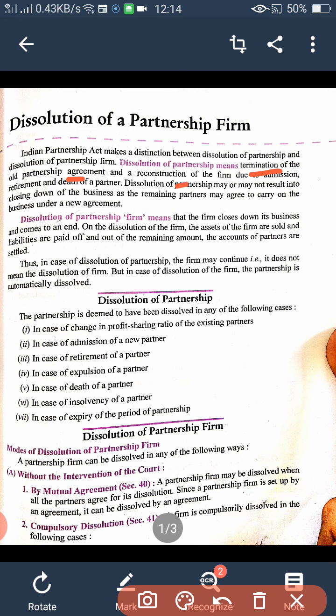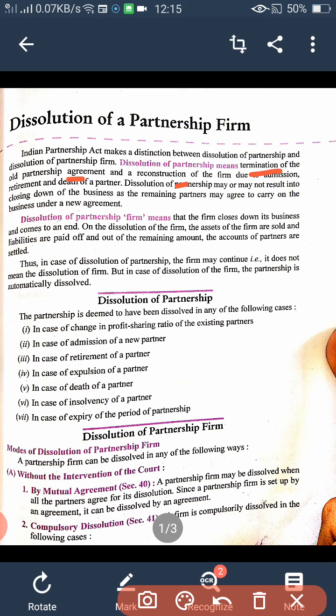As we have discussed earlier, when partners are changing their ratio, or a new partner is admitted in the firm, or any partner is leaving the firm, then there is an end of the existing contract and a new contract comes into existence. So this is called the dissolution of partnership only, not partnership firm.